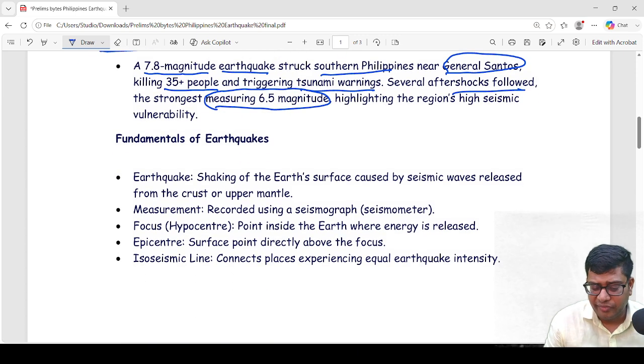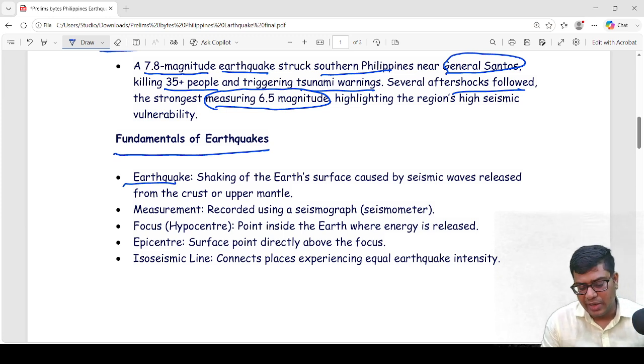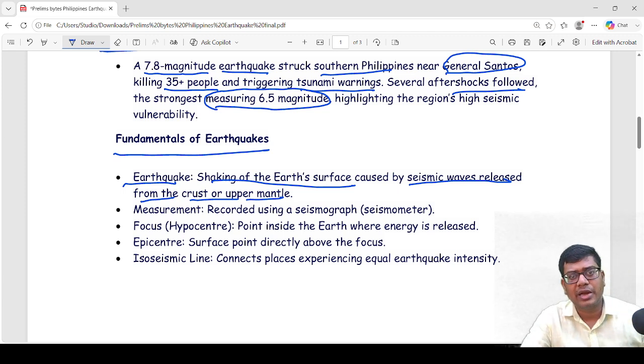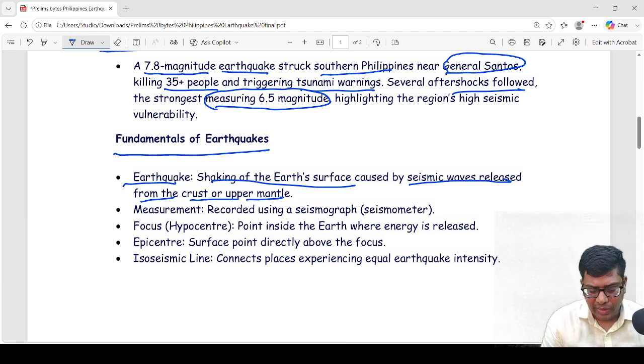So now we'll see the fundamentals of earthquake. What is the definition of earthquake? Earthquake can be defined as shaking of Earth's surface caused by seismic waves released from the crust or upper mantle. So earthquake can be summarized as shaking of Earth's surface due to seismic waves released from the Earth's crust and upper mantle. So how can we measure earthquake? We can measure earthquake through a seismograph or seismometer.